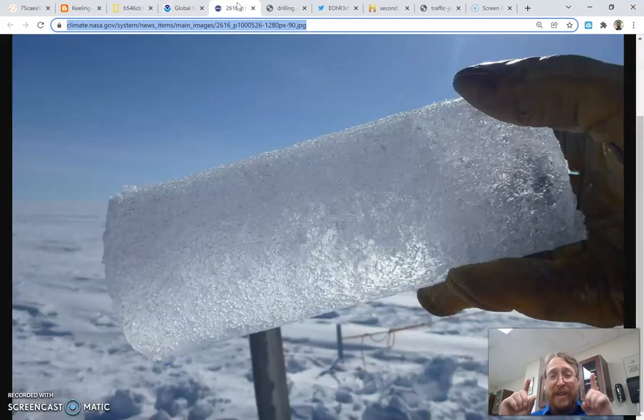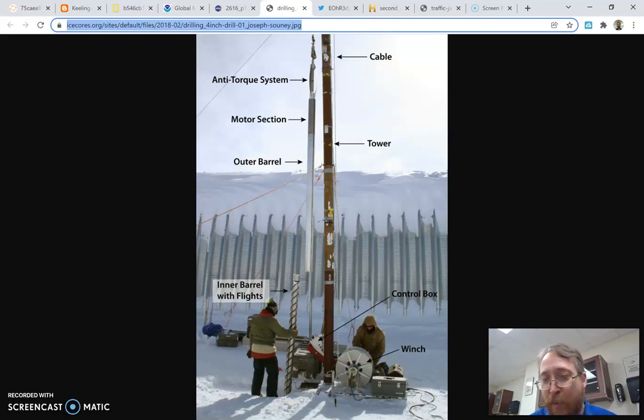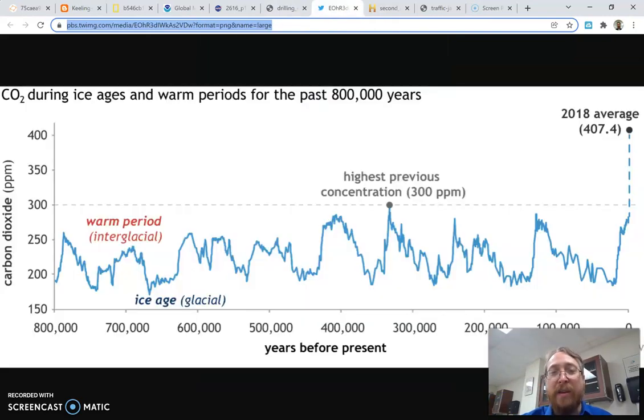They found it in ice. The Antarctic is full of ice, and if the ice gets formed and it makes a little bubble, that means that atmosphere is trapped in the ice until that ice melts. So by digging deeper into the ice, we can get samples of atmosphere from farther back in time. And they were able to get samples from the atmosphere as far back as 800,000 years ago.